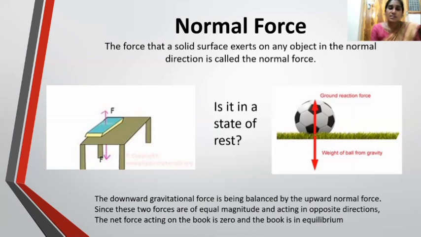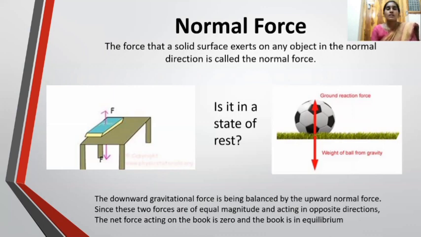If the table disappears, then what will happen? The book falls down due to gravitational force. But now the book does not fall down because the table gives support to the book. Means the table applies one force in the upward direction that balances the gravitational force.